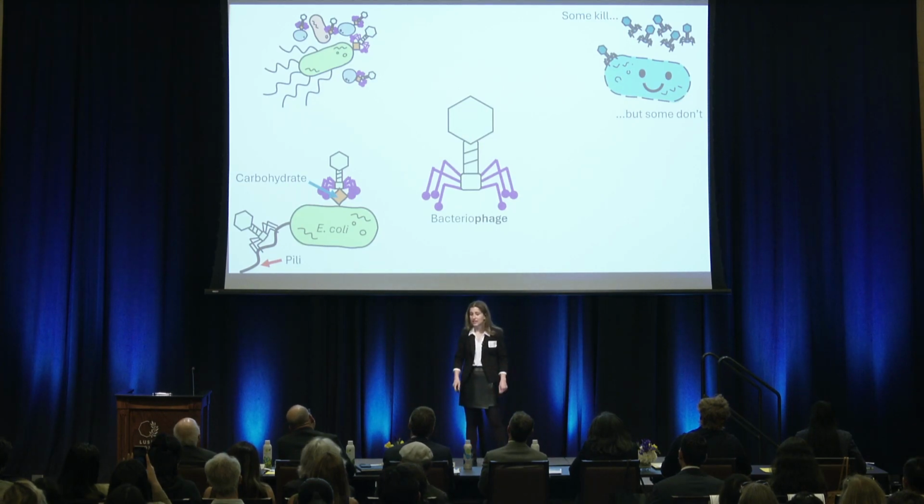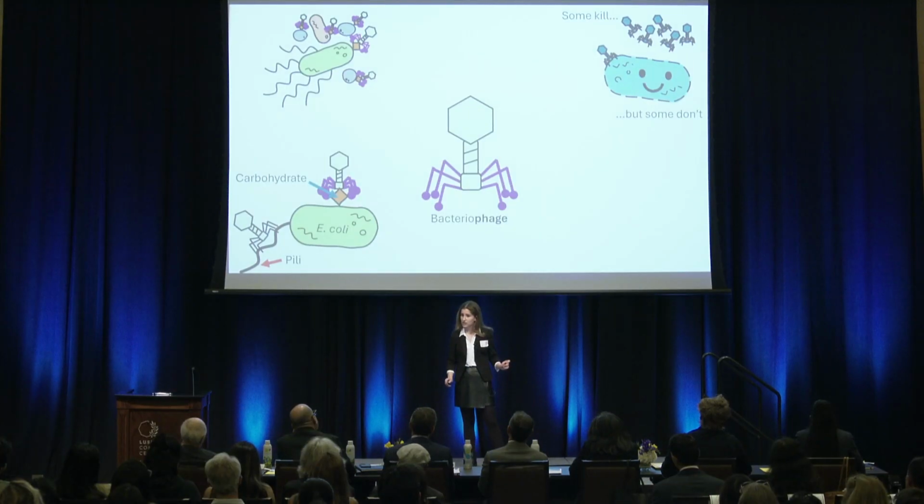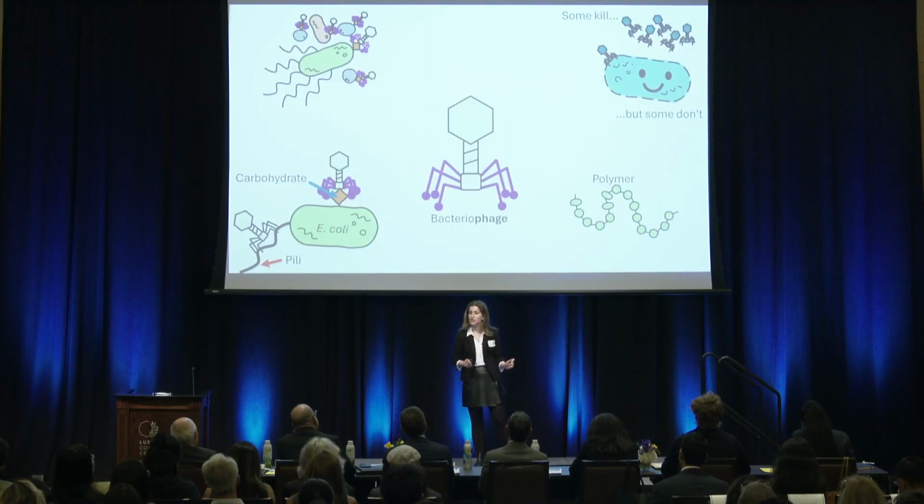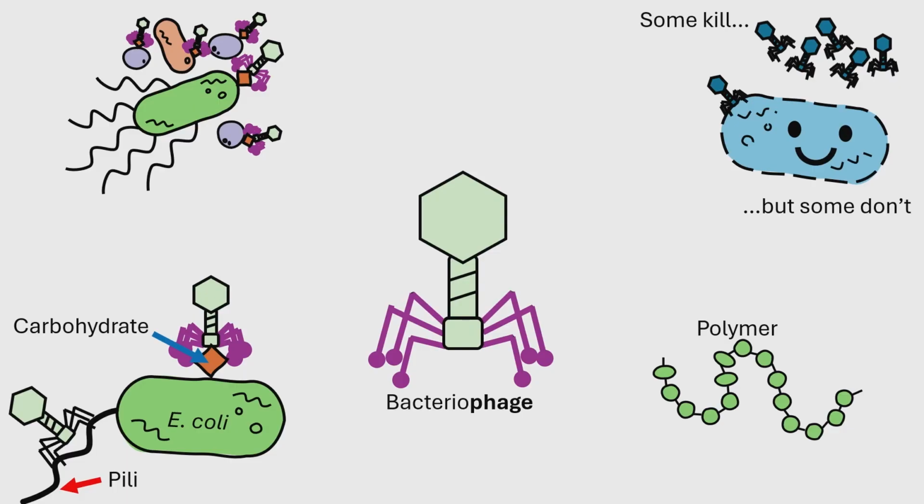Now, normally, this phage does not kill its E. coli host, so my second task is to turn it into a tiny assassin with the help of synthetic polymers. Chemists make polymers by linking together repeating units of smaller molecules to form a long chain, much like beads on a string. Certain polymers are attracted to the surface of bacteria, killing them by disrupting this outer layer.